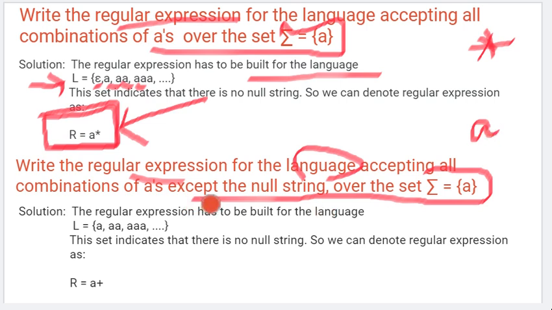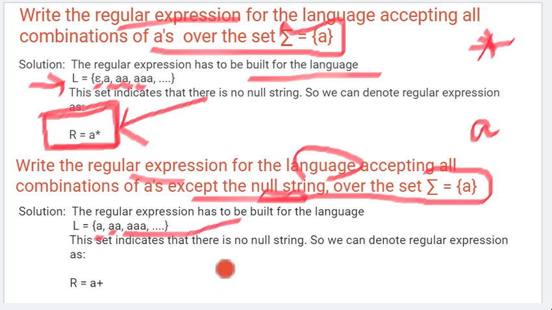And what is the language? Language is all the combination, but there is no null string. It should not start with a null string, meaning minimum one thing should be present. Okay, so here to build a regular expression, what is the language? Language for us is a, 1 time a, 2 time a, 3 time a, and the list goes on.